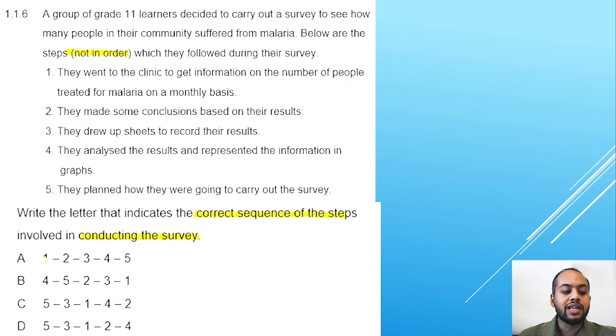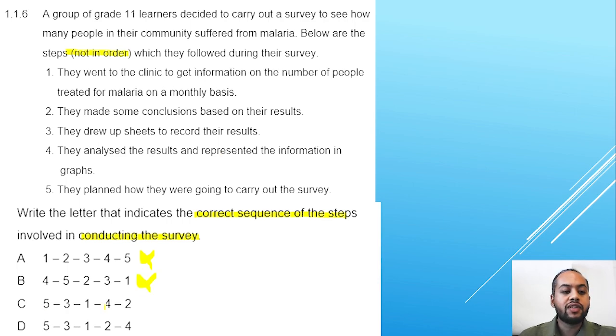So if we go to A, number 1, 2, 3, 4, and 5, that's definitely incorrect because we saw that the order was wrong. Number 4, 5, 2, 3, 1. So number 4, they analyze the results. You can never start with analyzing the results, so automatically that's wrong.